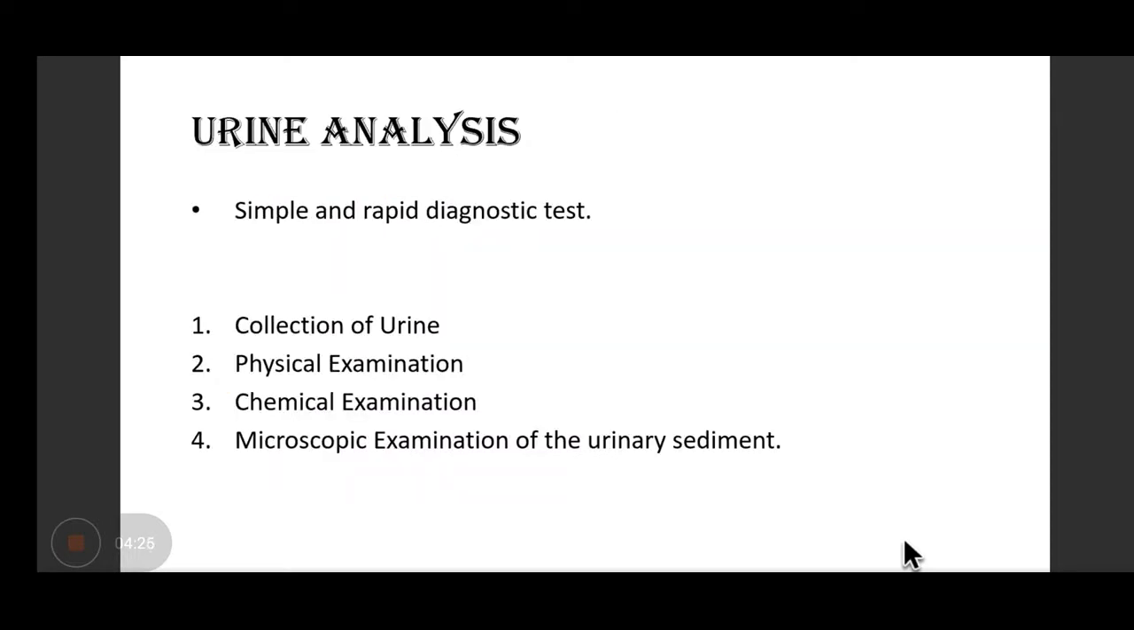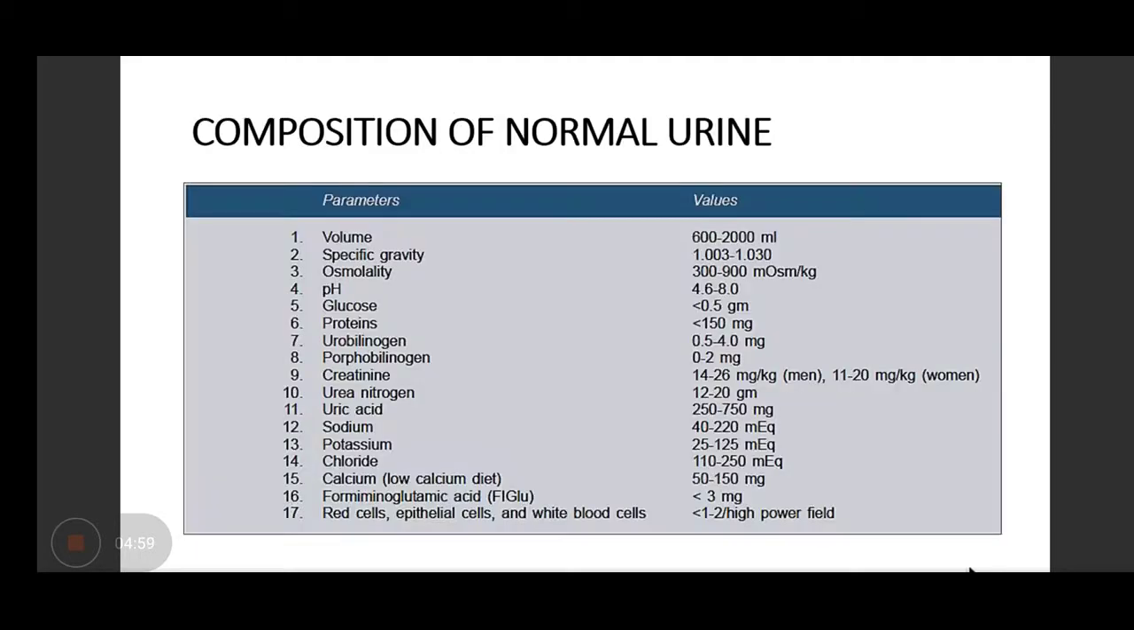Okay, coming on to urine analysis. We all know that it is a simple and rapid diagnostic test, and the results are available in short time. So to perform a urine analysis, the first step is collection of the sample, because the sample has to be adequate in terms of quantity and quality, so that the test results are specific. And later on, we can do physical, chemical, and microscopic examination. So we'll discuss in detail about the collection of the sample.